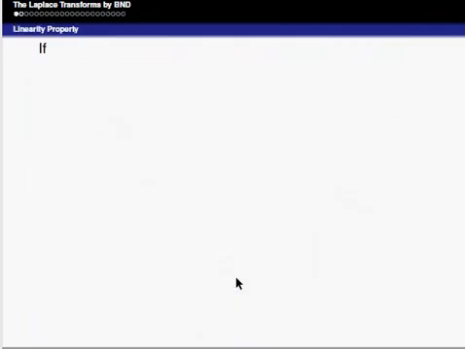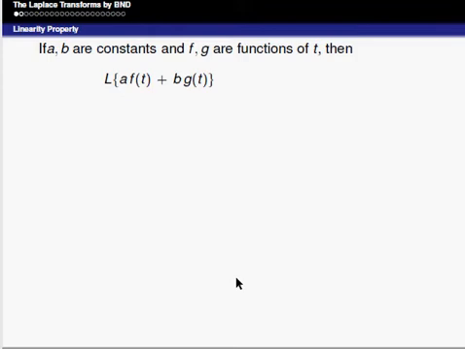So coming to the next one, it's the linear property. If a and b are constants and f and g are functions of t, then Laplace of a into f of t plus b into g of t is equal to a into Laplace of f of t plus b into Laplace of g of t.